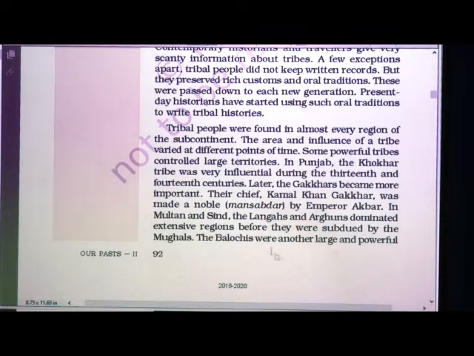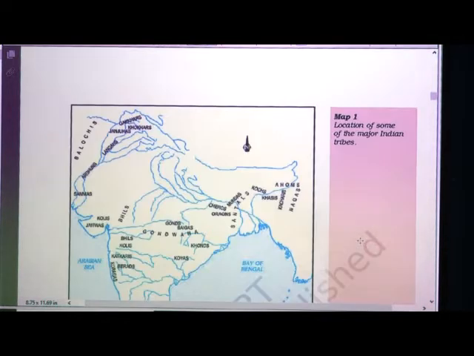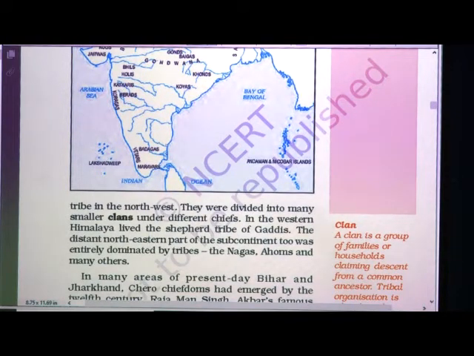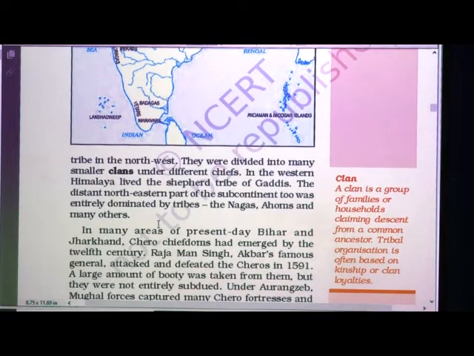The Balochis were another large and powerful tribe in the northwest. They were divided into many smaller clans under different chiefs. In the western Himalaya lived the shepherd tribe of Gaddis. The distant northeastern part of the subcontinent too was entirely dominated by tribes, the Nagas, Ahoms and many others.